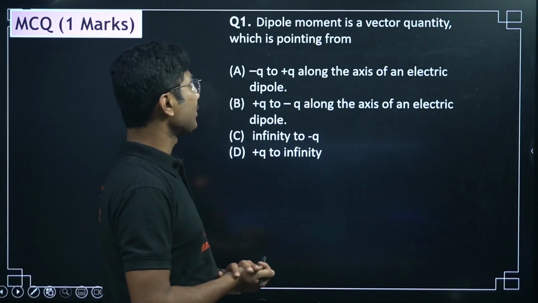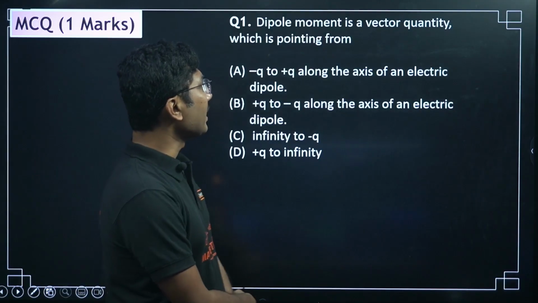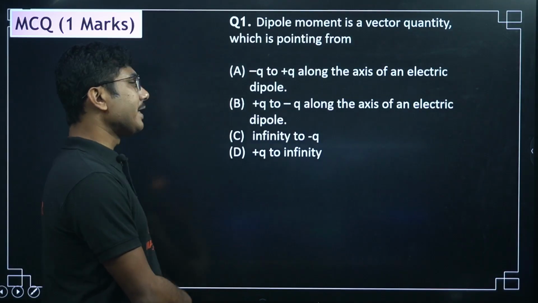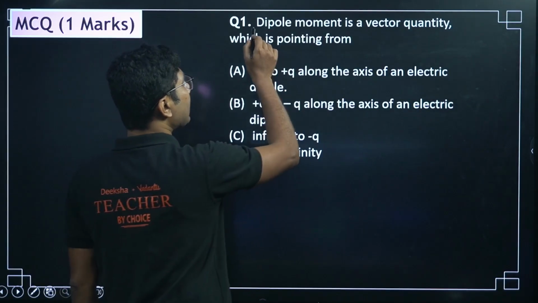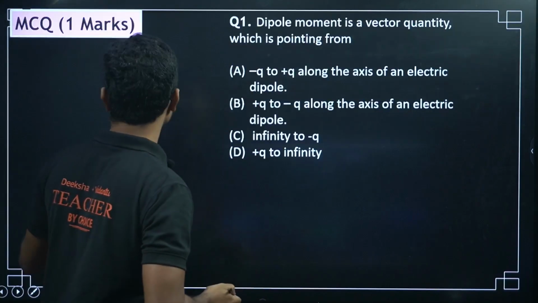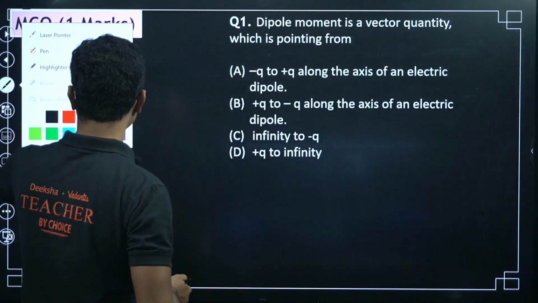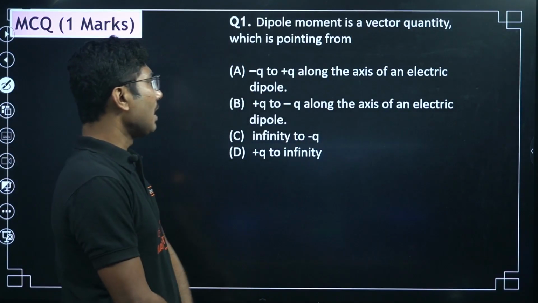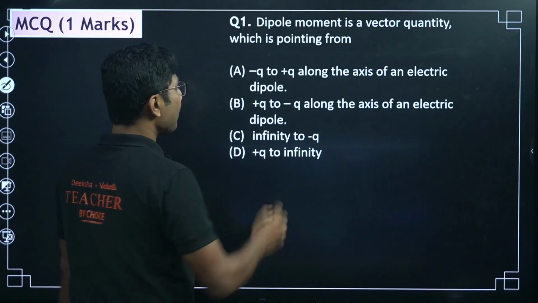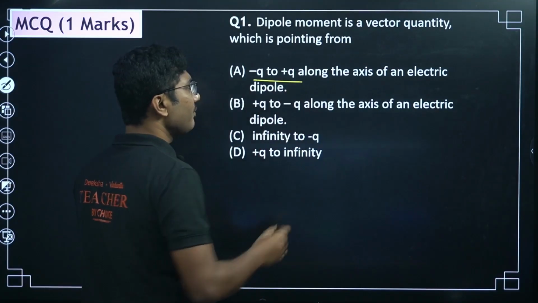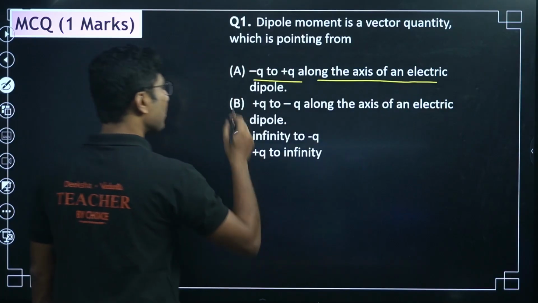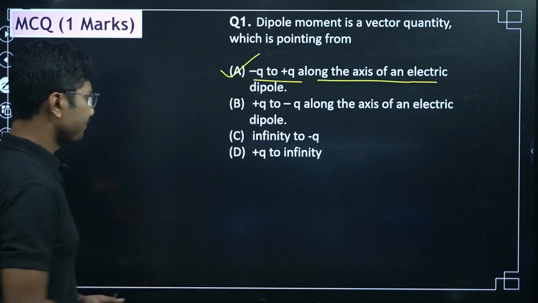Let's see the first question. Dipole moment is a vector quantity which is pointing from. So dipole moment is a vector quantity and it is pointing from negative to positive along the axis of the electric dipole. So from negative to positive along the axis of the electric dipole. So this is the correct answer.